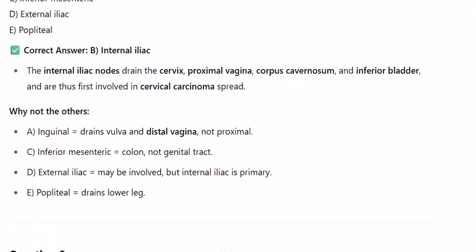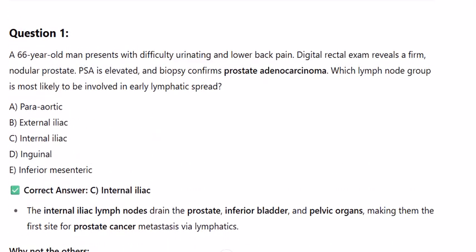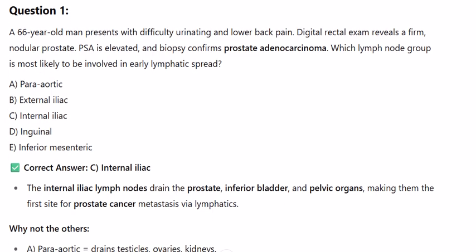Focused on the internal iliac lymph nodes, their drainage areas, cervix, proximal vagina, prostate, inferior bladder, lower rectum, and relevant conditions, including differentiation from superficial inguinal lymph node drainage in cases like STIs and cellulitis.